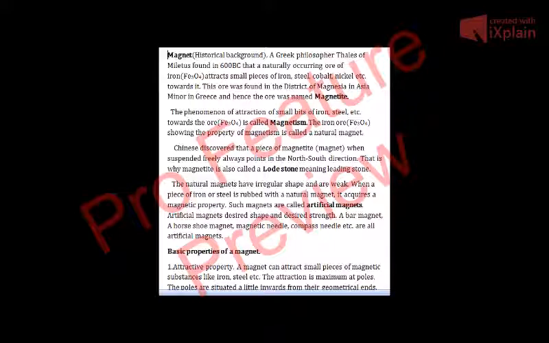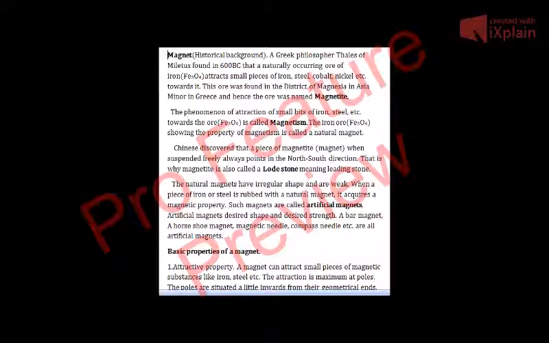Artificial magnets have desired shape. We can make them of any shape, and they have desired strength; we can make them of any strength. They are stronger than the natural magnets. A bar magnet which you see in your laboratory or in your homes is an artificial magnet. A horseshoe magnet is also an artificial magnet, and a magnetic needle or compass needle, etc. are all artificial magnets.